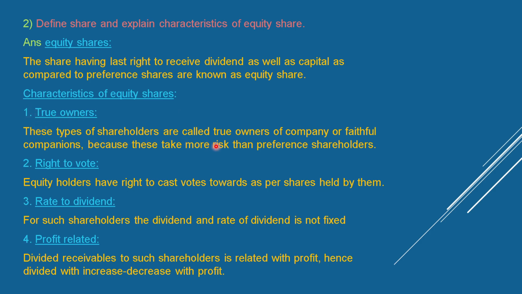Characteristics of equity share. True owners. These shareholders are called true owners of the company or faithful companions, because they take more risk than preference shareholders. Right to vote. Equity holders have the right to cast votes as per the shares held by them. Rate of dividend. For such shareholders, the dividend and rate of dividend is not fixed. Profit related. Dividend receivable is related to profit, hence dividend will increase or decrease with profit.